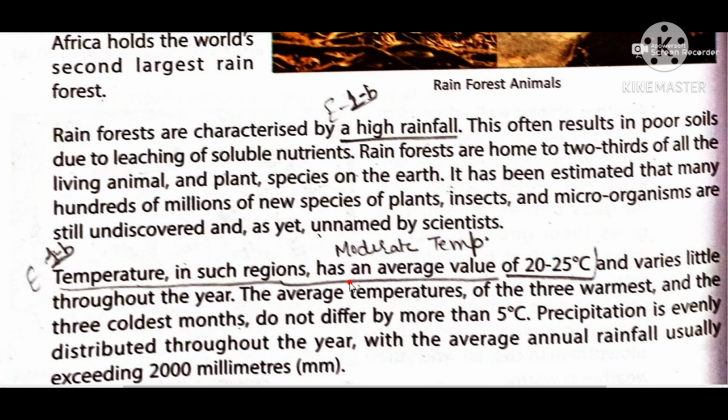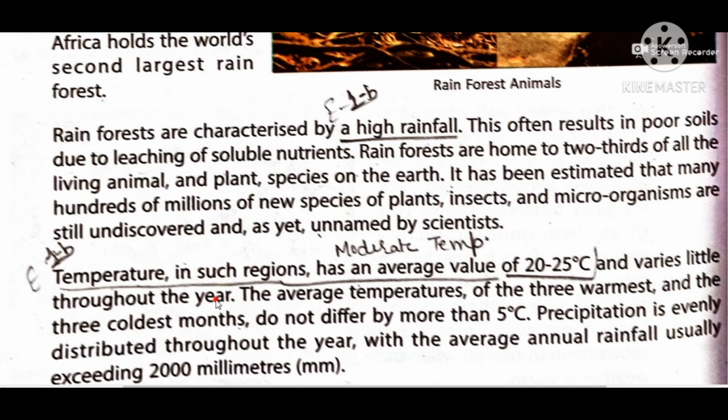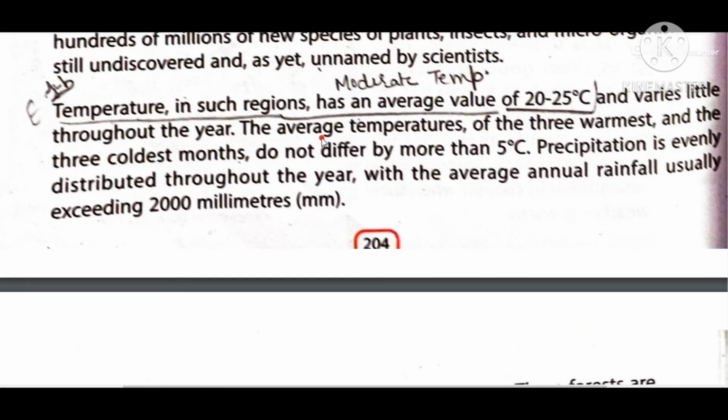Temperature in such regions has an average value of 20 to 25 degrees Celsius and varies little throughout the year. That means very little change can occur throughout the year, not very high change. The average temperature of the three warmest and the three coldest months do not differ by more than 5 degrees Celsius. So look at here. That means there is maximum cold and maximum warm, but not a very large change between the temperatures. Almost 5 degrees Celsius change between the warmest and the coldest month.